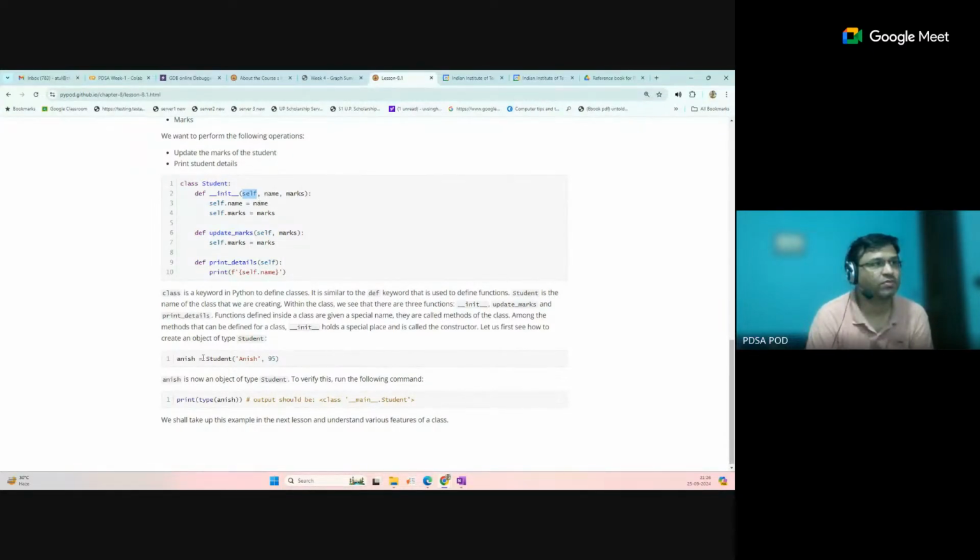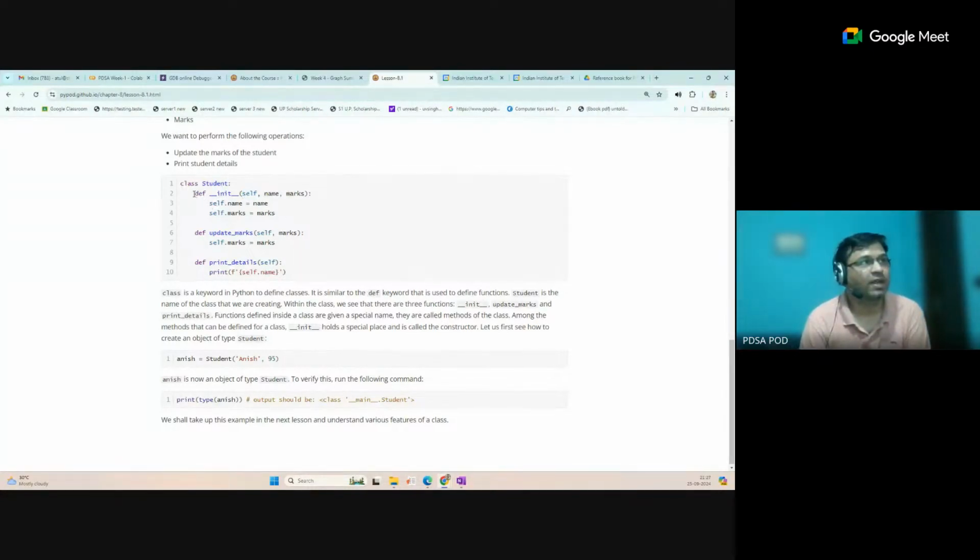Suppose we are creating one object, Anis. This is just a variable; it is not a value, it is just an object, and we are creating one object of this class for this variable. Now this information, name Anis and marks 95, will only be referred to this object. How are we getting this information? With the help of the self reference. Self is referring to the current instance of the object.